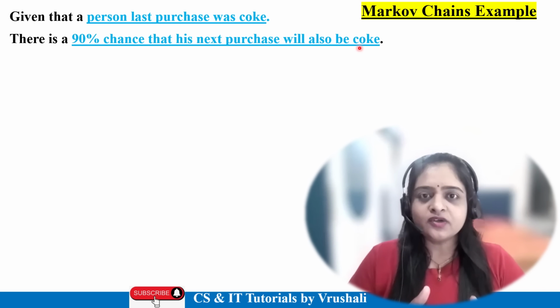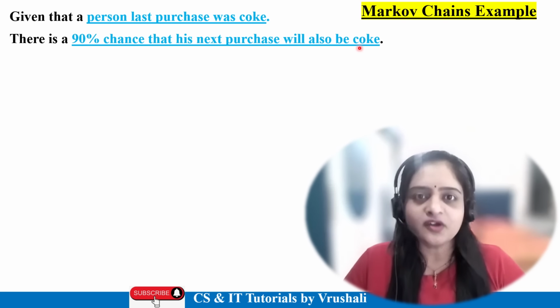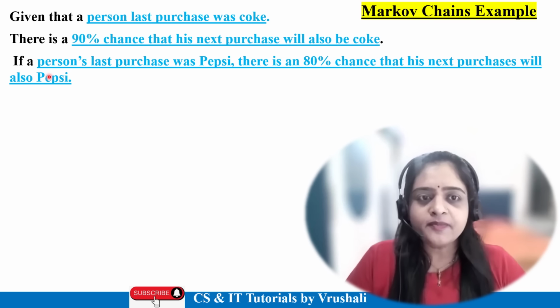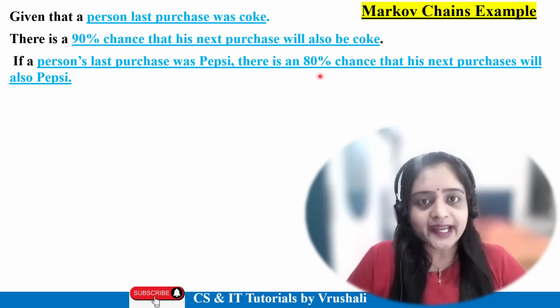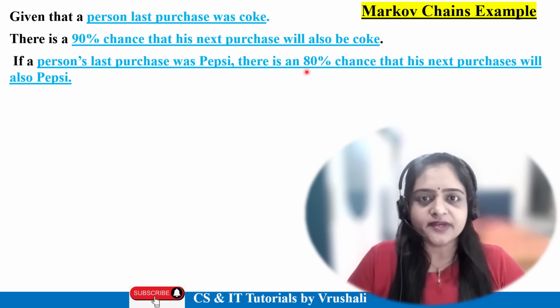Means a particular person first buys Coke and with 90% chance in the second purchase also buys Coke. Means first Coke and second also Coke. Now the next statement: if the person's last purchase was Pepsi, then there is an 80% chance their next purchase will be Pepsi.